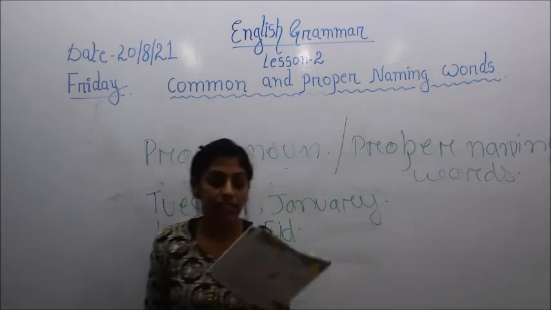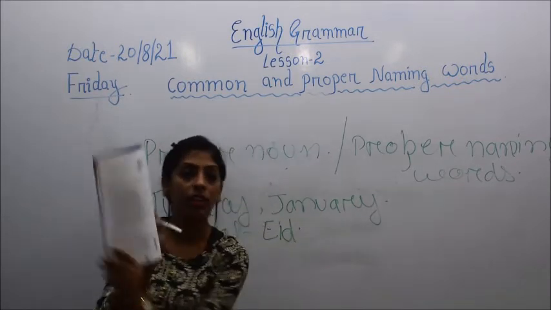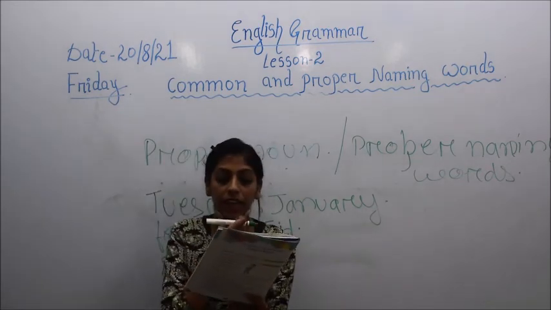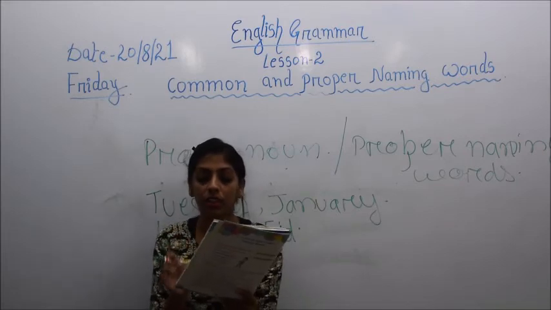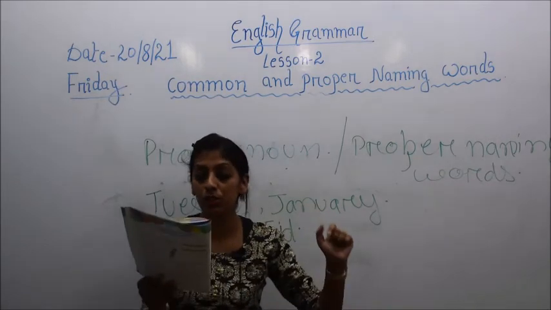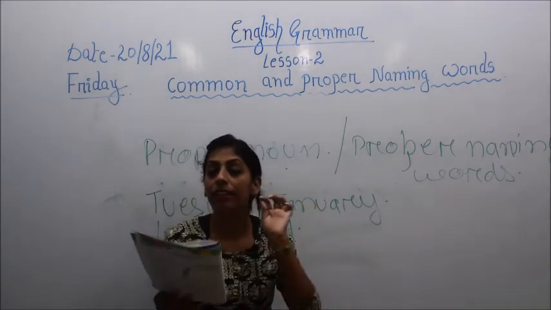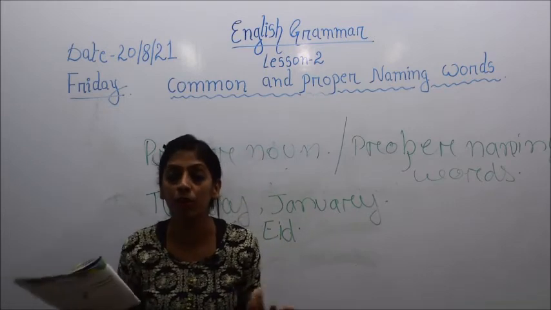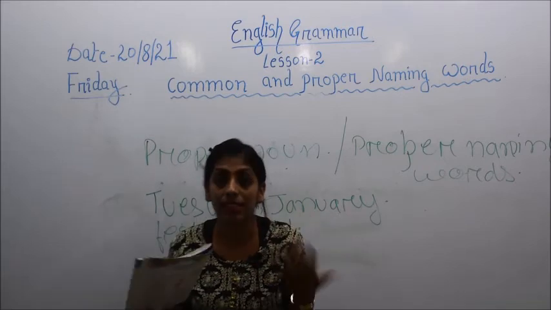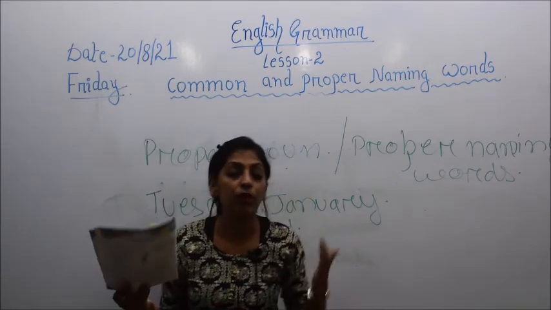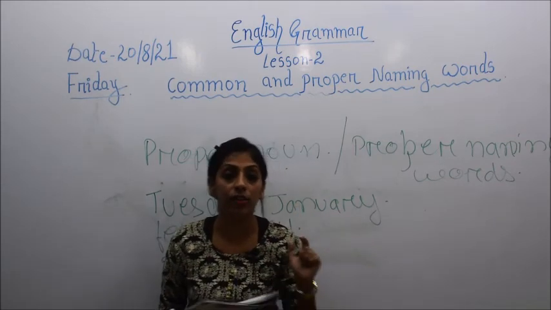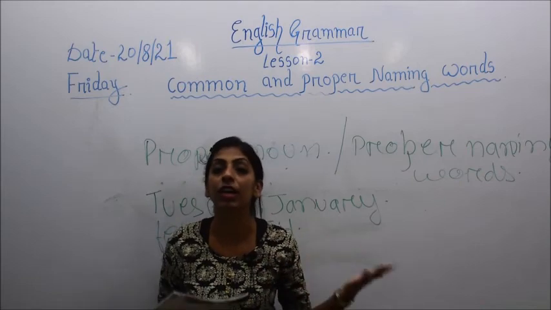So some exercises have been given here in your book on page number 5 itself. Number 1, we will just see: underline the common naming words and circle the proper naming words in the sentences. One has been done for you. So what you need to do is underline the common naming words, that is, the common noun. Some sentences have been given here, and you have to identify which comes under which kind of naming words.